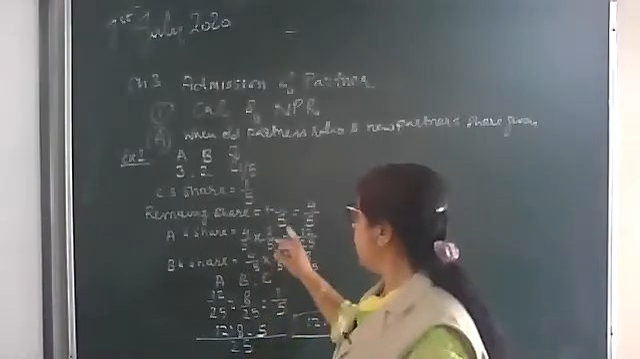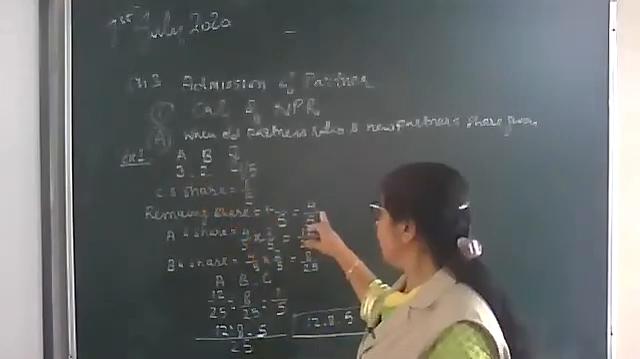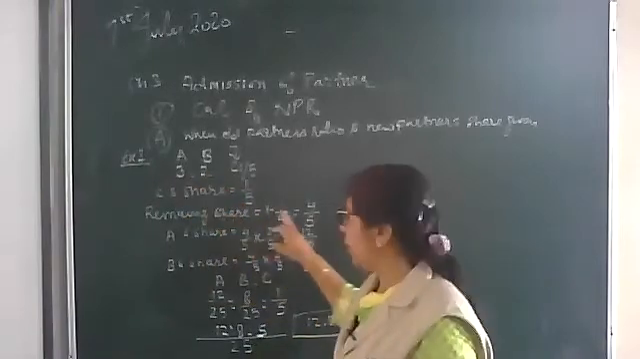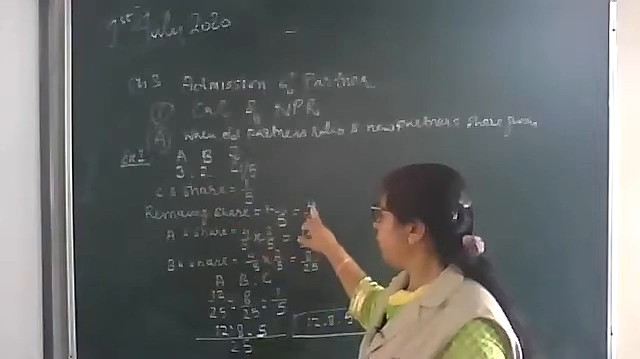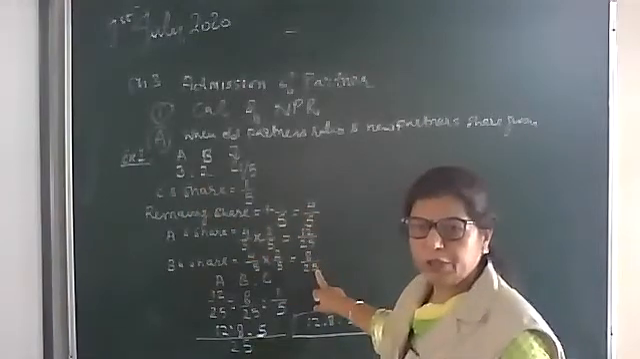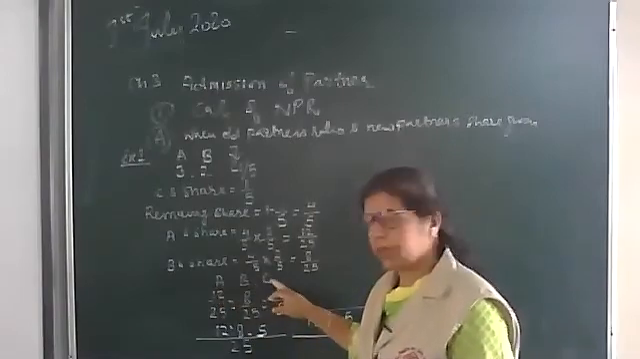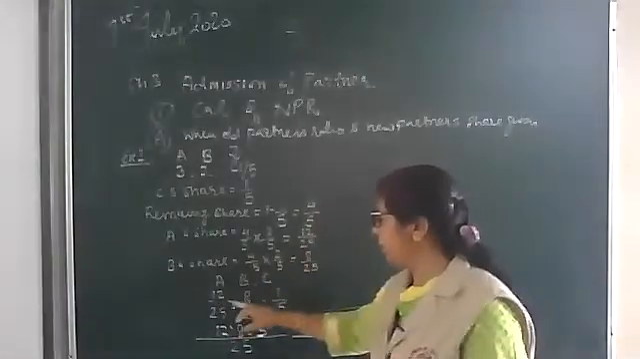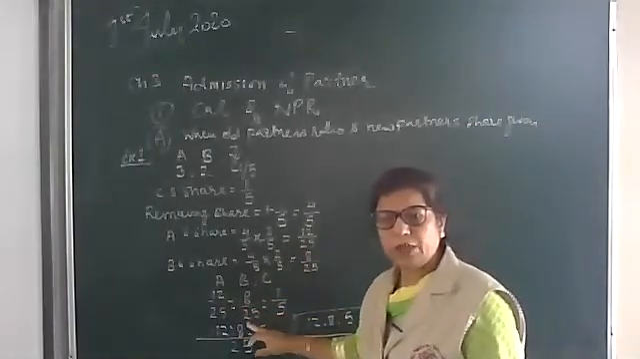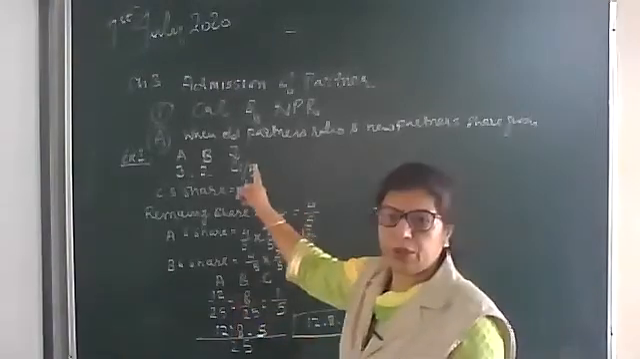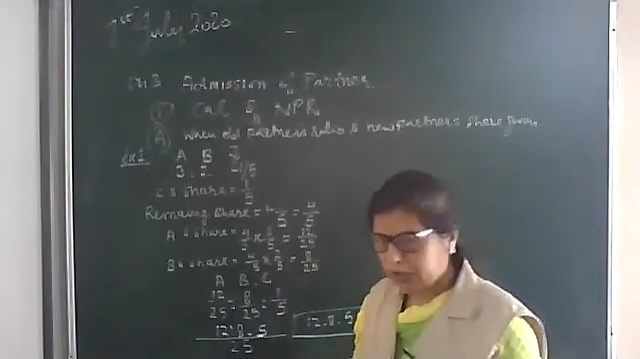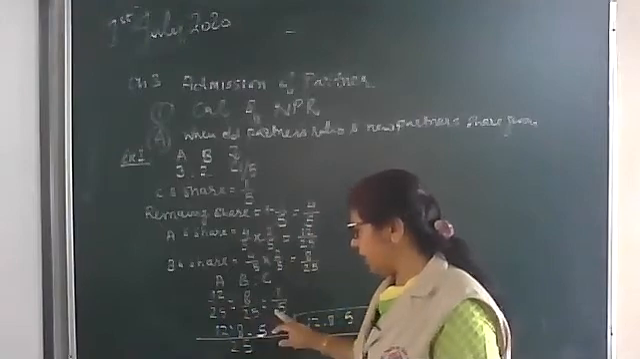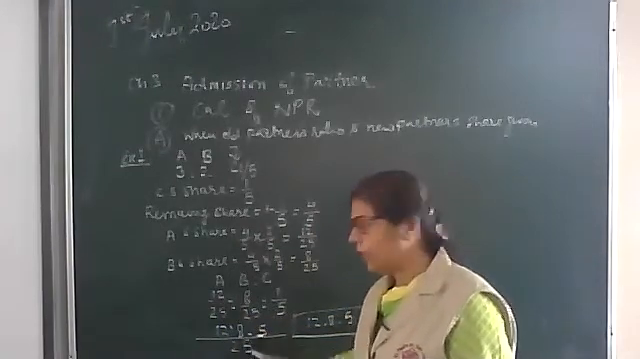So A's share is 3/5 of 4/5, which is 12/25. Same, B's share is 2/5 of 4/5, so that will be 8/25. Now we have to calculate all three partners' shares, A, B and C. A's share is 12/25, B's share is 8/25 and C's share is 1/5 as given in the question. But we should make them equal denominator. So take the LCM. LCM is 25. So the answer is